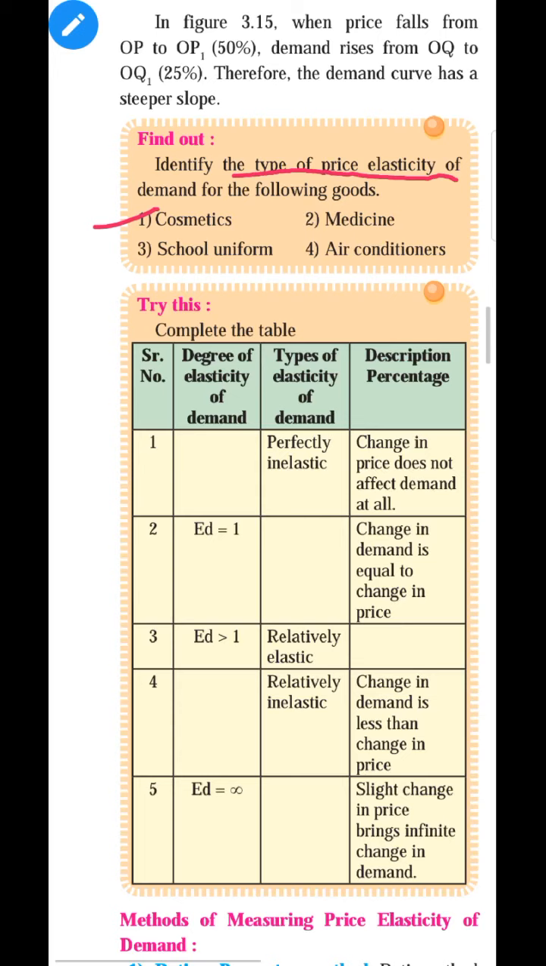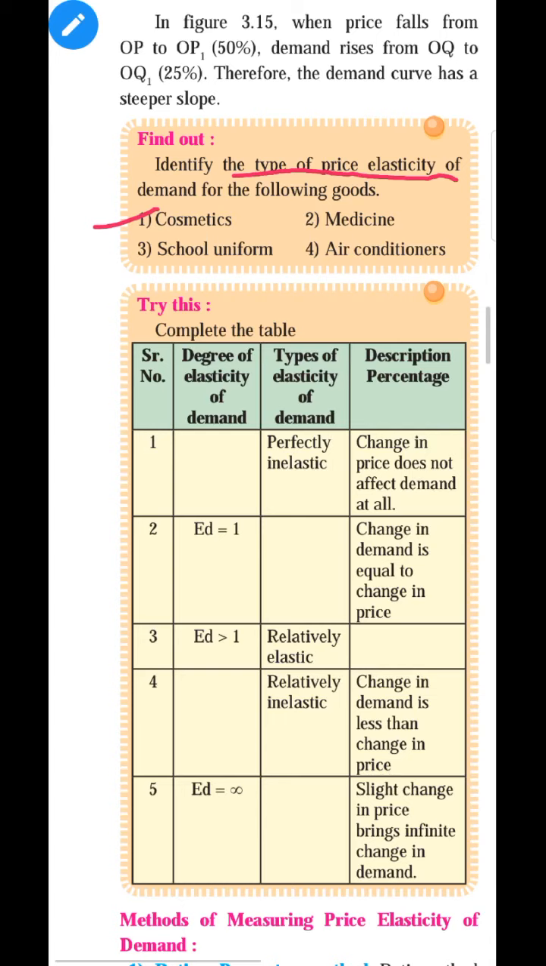Cosmetic goods come under branded goods, and branded goods are relatively inelastic. What is the meaning of that? A large change in price brings a small change in demand. So it is relatively inelastic, or you can say it is the 5th type of price elasticity of demand. 5th. Okay, students.